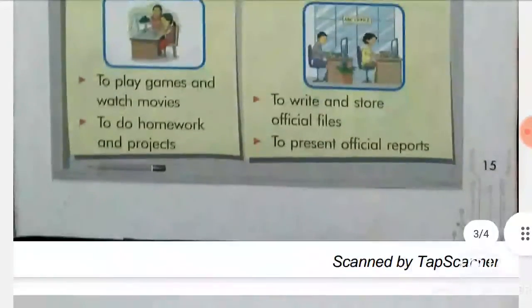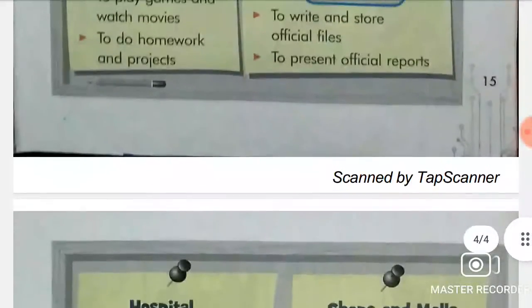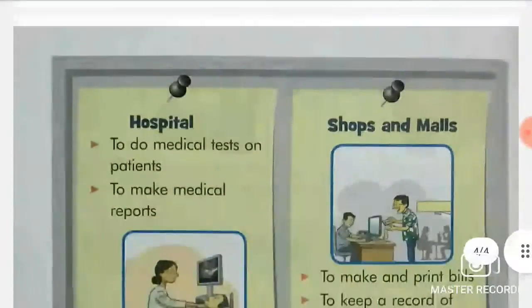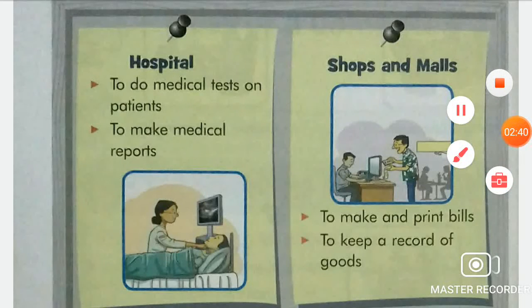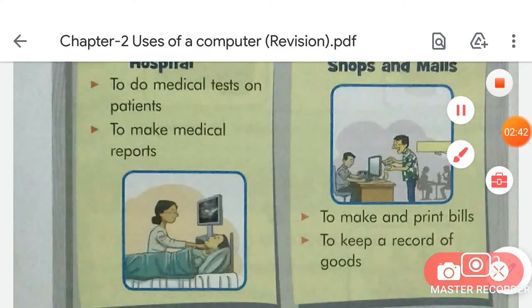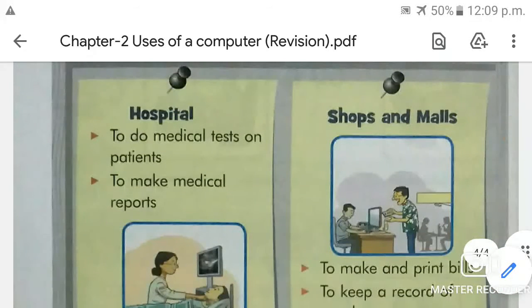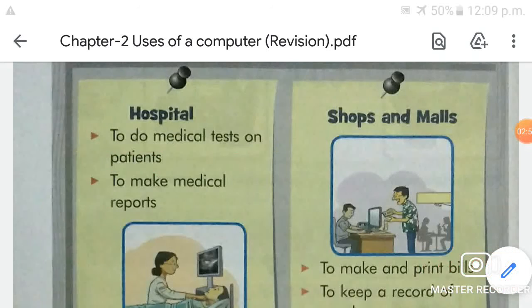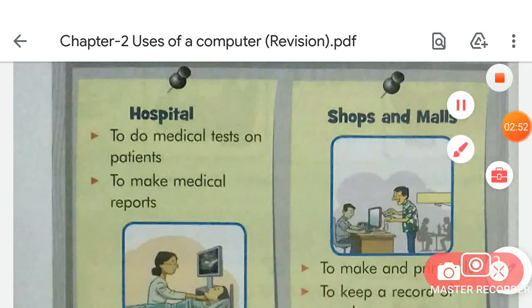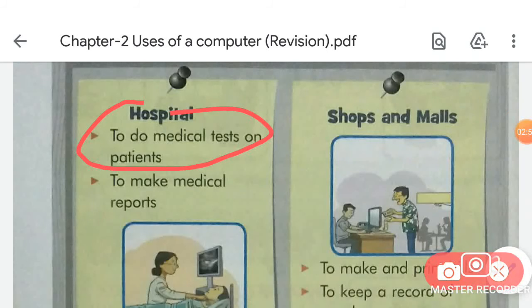So students, firstly turn your page and come to page number 16. And the next place where computers are being used is hospital. So in the hospital, a computer is used to do medical tests on patients, okay.